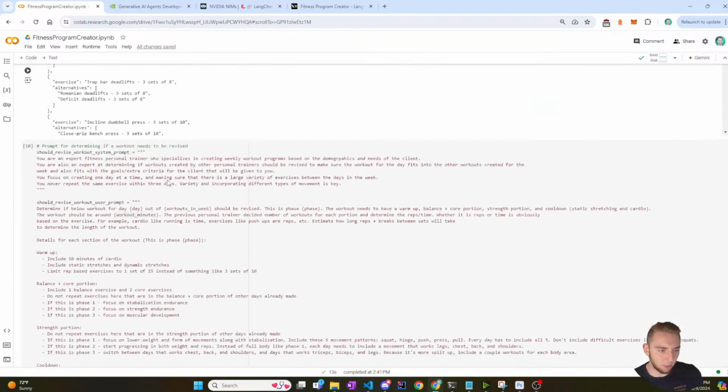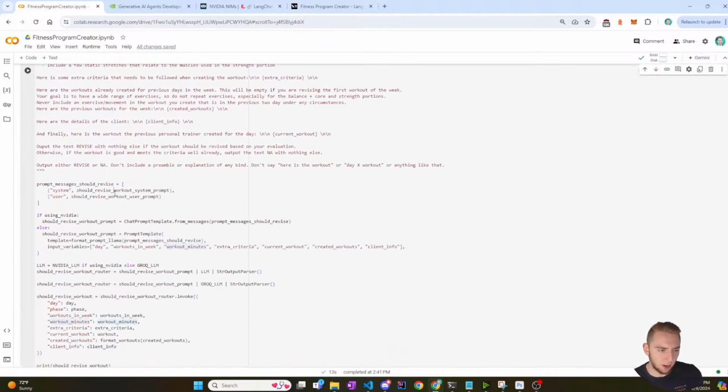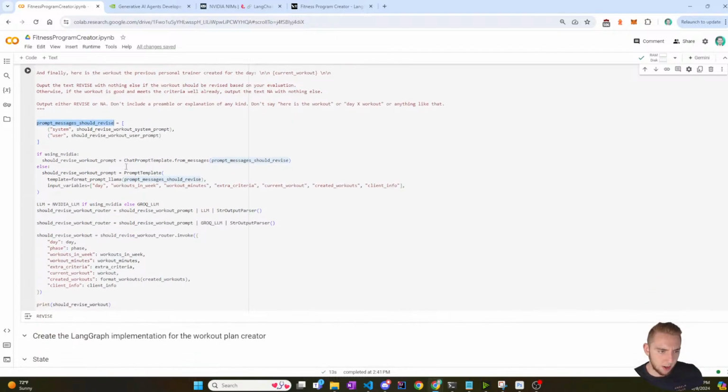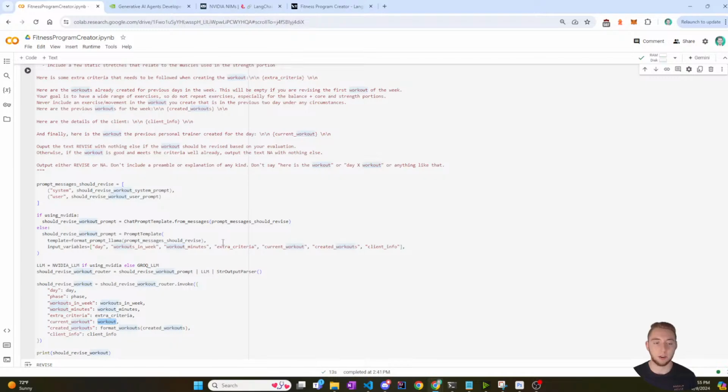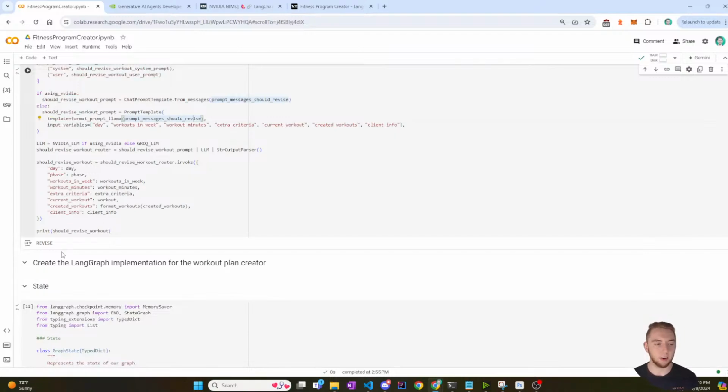I'll go down to the prompt should revise. Let me make sure this is all set up right. Looks good. Should work out. That looks good. I can delete this one. Yeah, there we go. All right, now it looks good. So I'm going to run this. So it's going to take the workout that I previously generated, which is the current workout, and it's going to determine if I should revise based on the criteria that I have. So if the AI thinks like, oh, it missed something, then it'll say if I should revise or not.